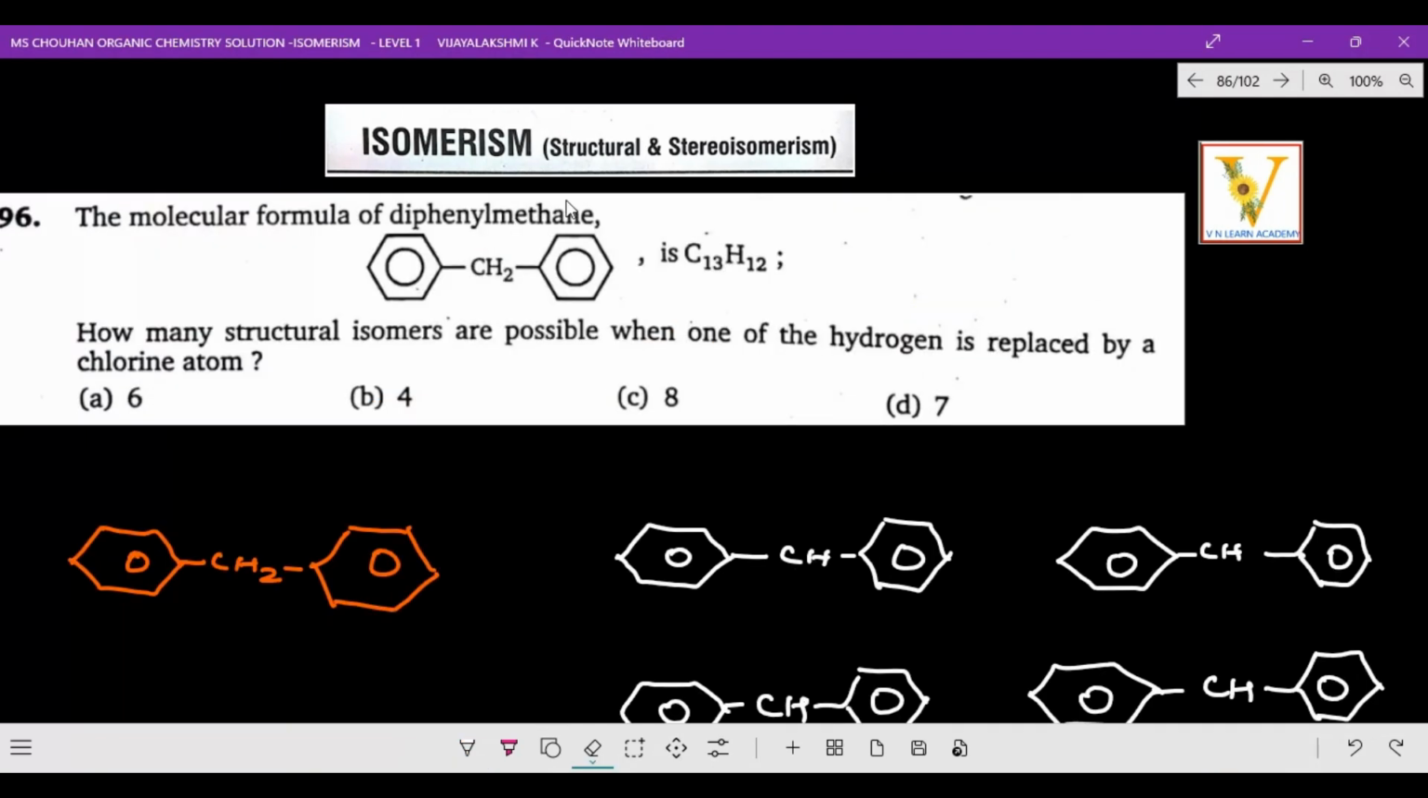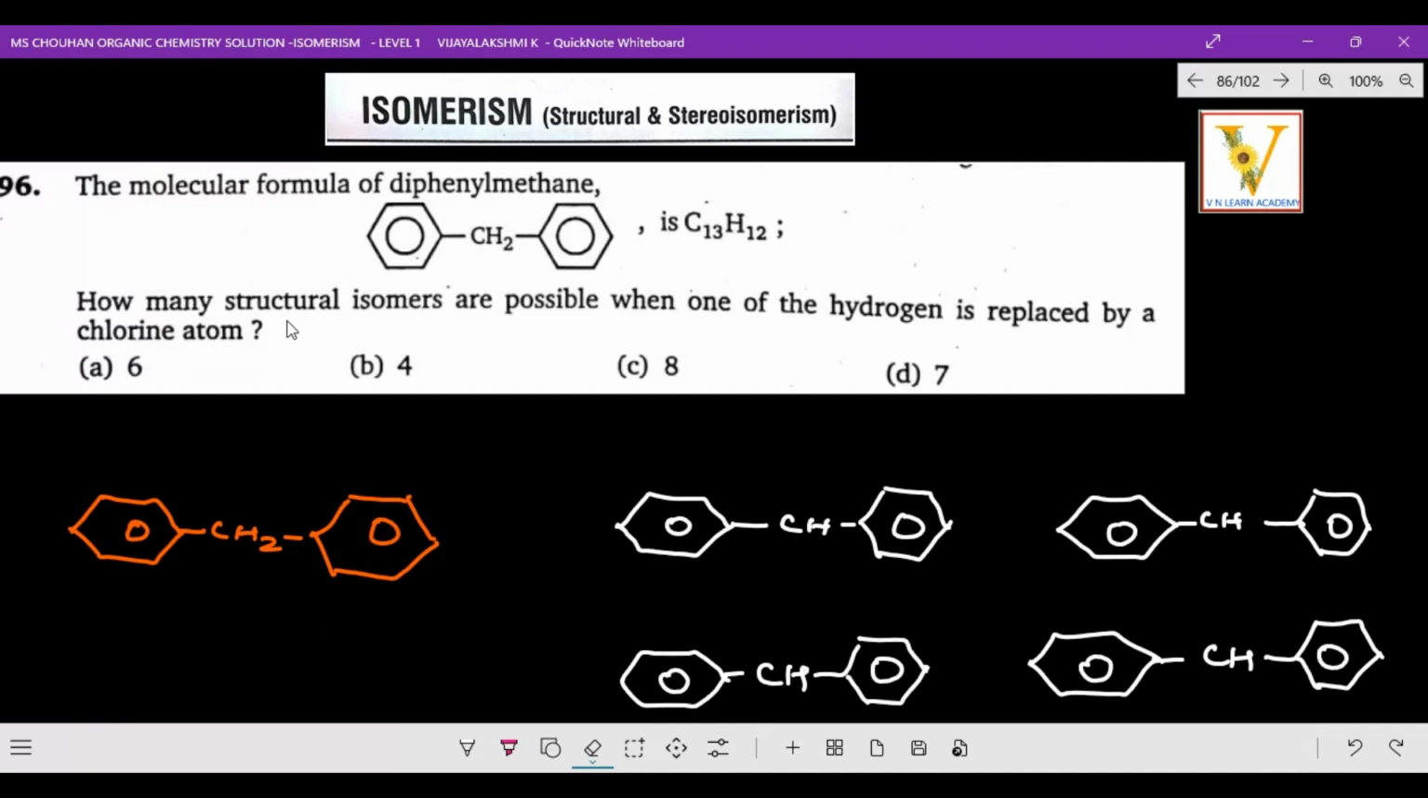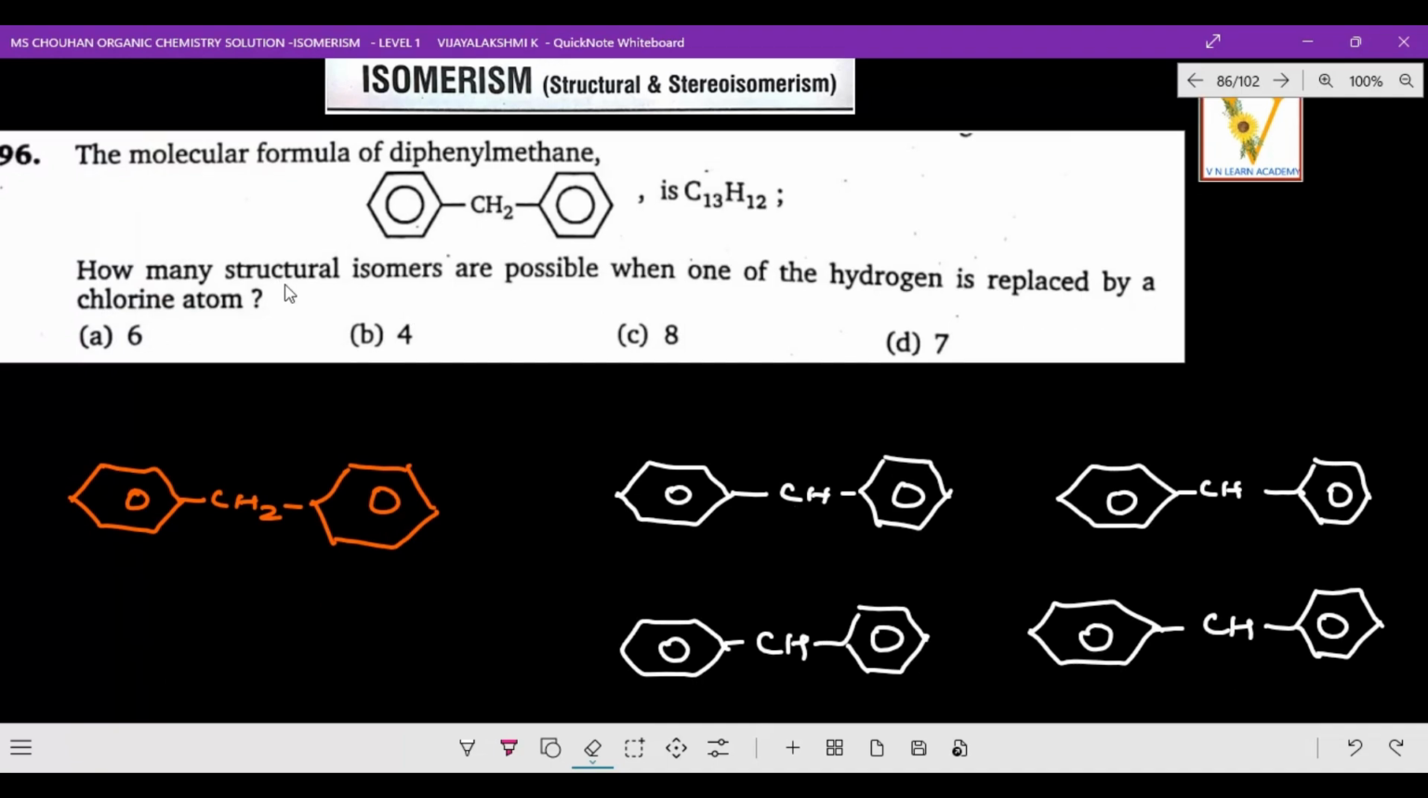This is diphenylmethane, C13H12. How many structural isomers are possible when one of the hydrogens is replaced by a chlorine atom? Here the hydrogens are there, including the methyl group hydrogens, and one of the hydrogens is converted into a chlorine atom. So how many isomers can you find? It is a positional isomer, a structural isomer, right? So how do we identify them?